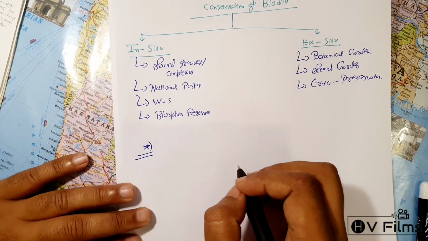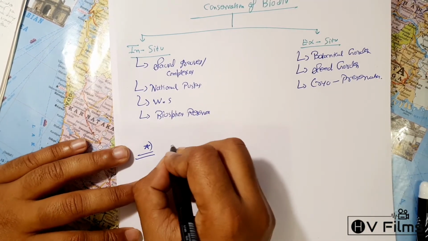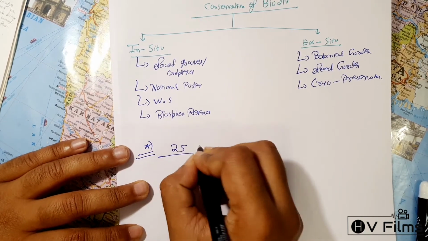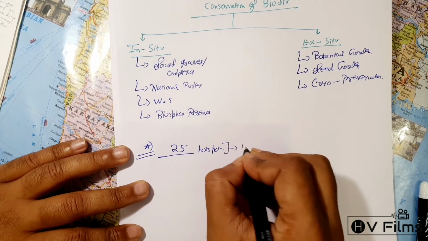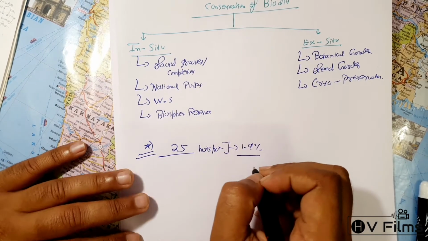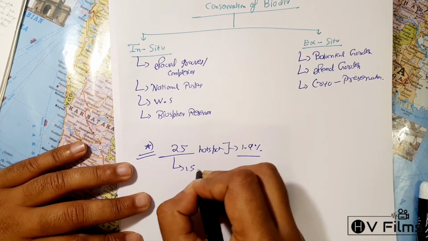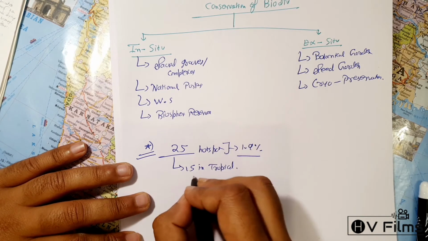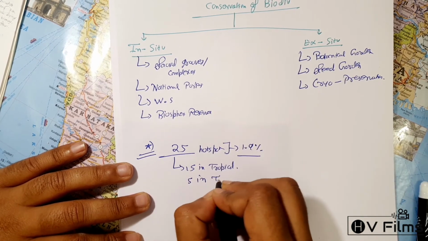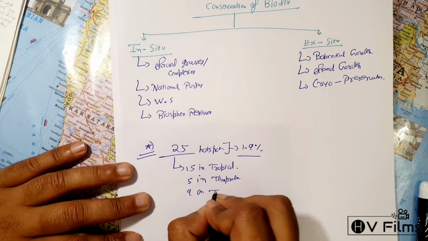The first thing is that till now, all over the world, we are able to find only 25 hotspots, and this is merely 1.9%. And out of these, 15 are located in tropical areas, whereas 5 are in temperate areas and 9 on islands.